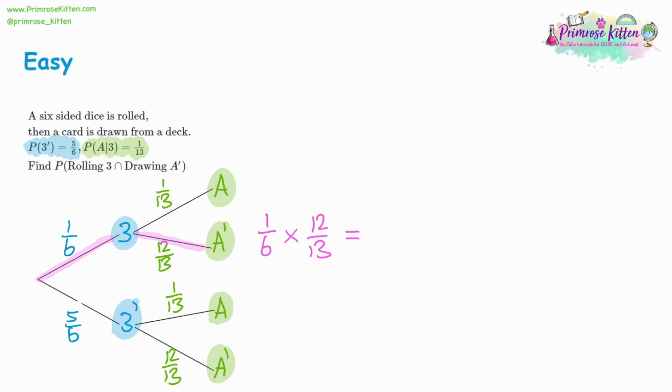Multiply those together, 1 times 12 is 12, and 6 times 13 is going to give us 78. So the probability of rolling a 3 and not drawing an ace is 12 out of 78. Now, like the last question, you might be tempted to simplify, but you don't need to do it because this tells us there are 12 different ways we can get this outcome that we want, and there are 78 possible outcomes that can happen if you roll a dice and draw from this deck of cards. So it's useful to have it in this form.